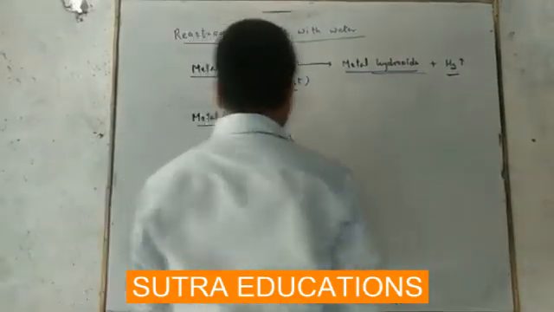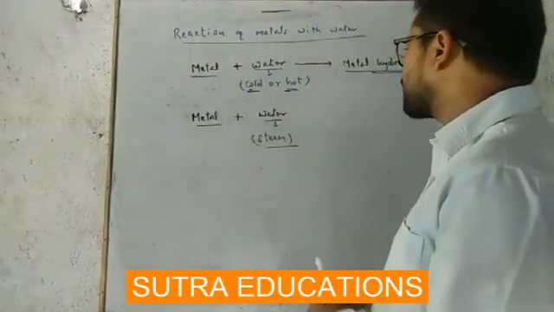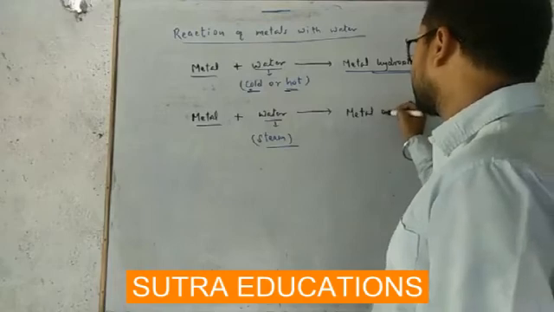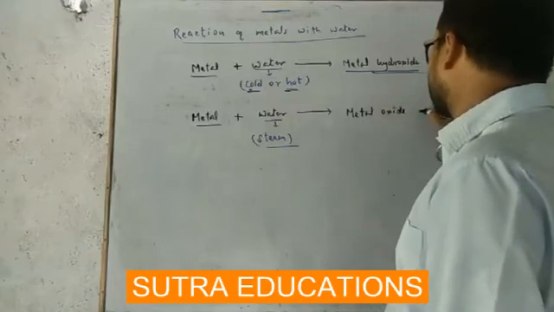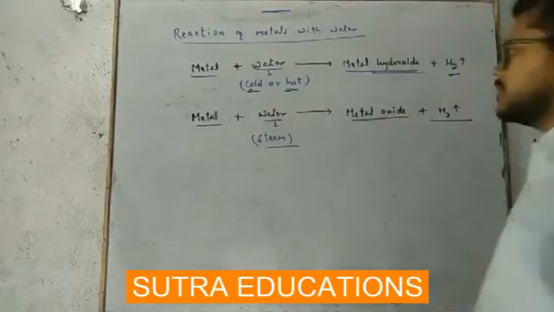So metal plus steam forms metal oxide, plus hydrogen gas is produced in this reaction.